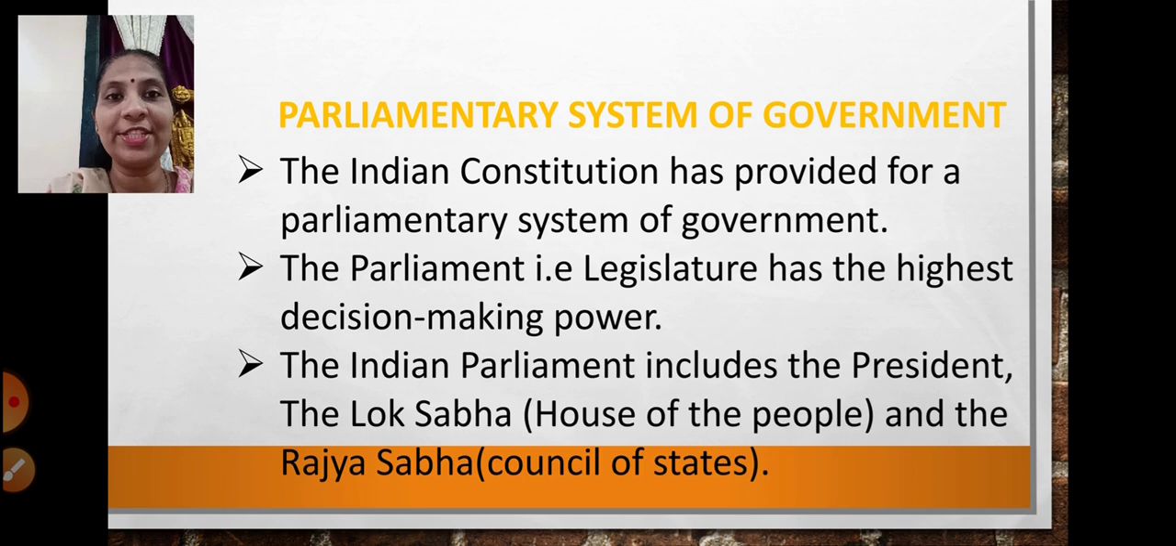The legislature is the law making body of our country, of any country. So the Parliament of India is the legislature. It has the highest decision making power, and this parliament includes the president, the Lok Sabha, that is the house of the people, and the Rajya Sabha, that is the council of the states. So the Indian parliament includes the president, the Lok Sabha and the Rajya Sabha.